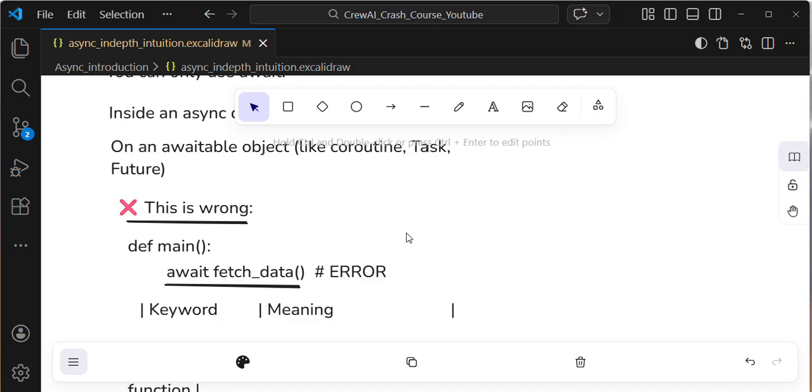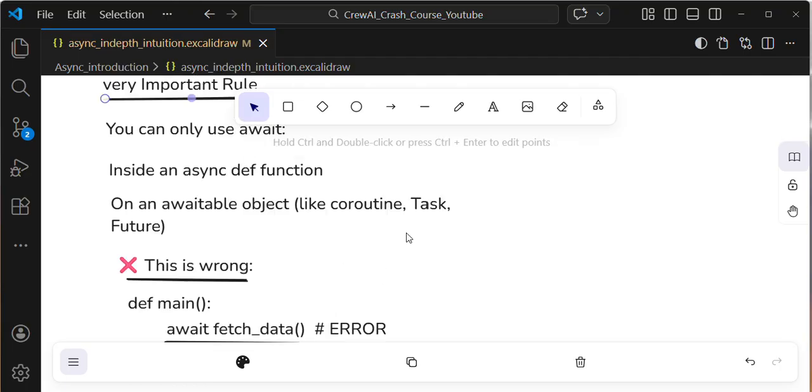You need to understand this concept, guys. In my last video I forgot to tell this. Only coroutine functions can use keywords like await, dot create task, dot gather. We can't use them inside a normal Python function. I hope you get it.